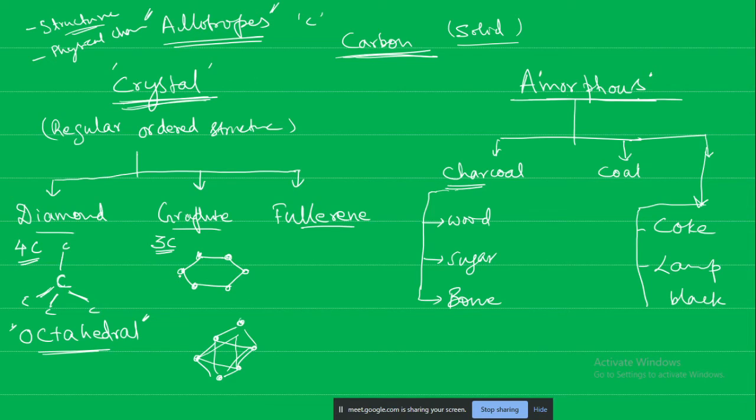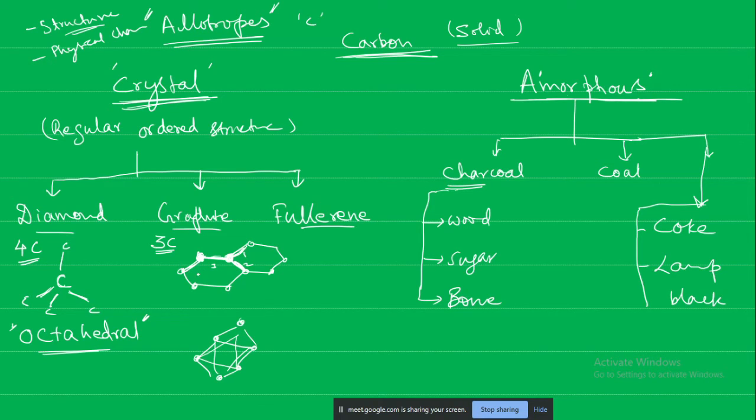So each carbon is bonded to how many other carbons? 3. You see here I am showing, for example, 1. Here there is one bond, here there is one bond, only 2 are visible. But I am telling 3 carbons because this is not the only one, after this another will come. Then you see 1, 2, 3. So each carbon is bonded to 3 other carbon atoms in the case of graphite.